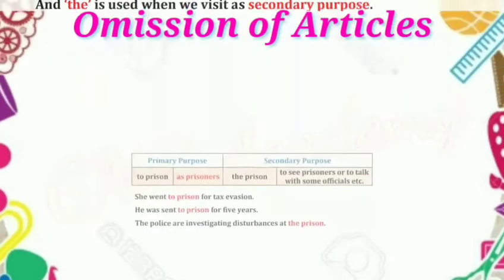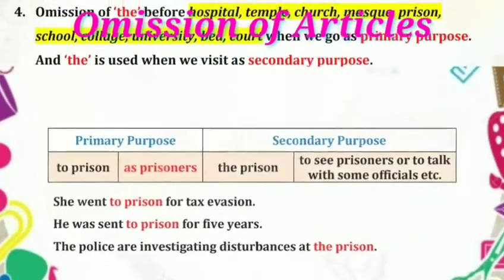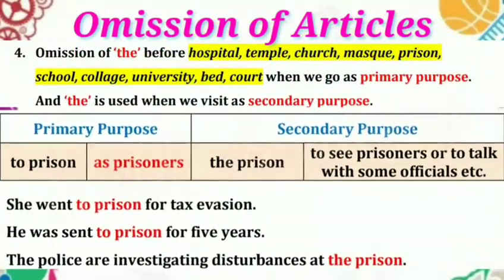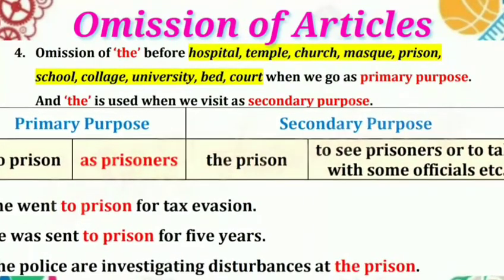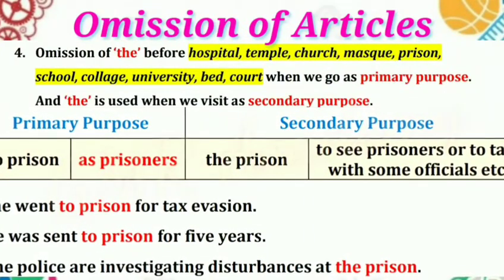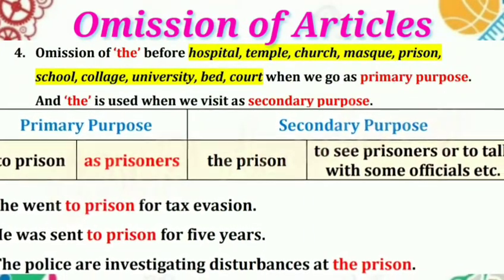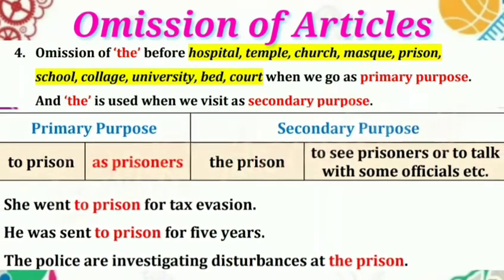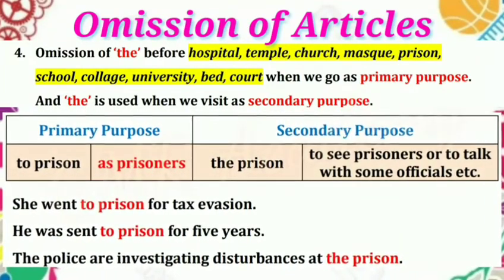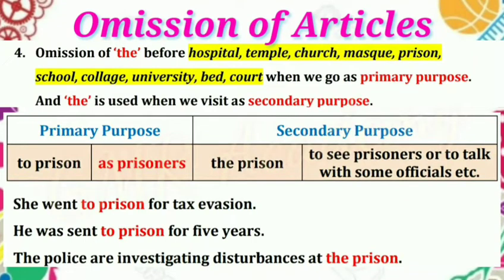The next one is prison or jail. The primary purpose of prison is to keep criminals in prison. Criminals means somebody who does some crime. So we never use a definite article before prison because it is primary purpose. Secondary purpose. What is secondary purpose? To see prisoners, to go to visit jail or to visit prison.